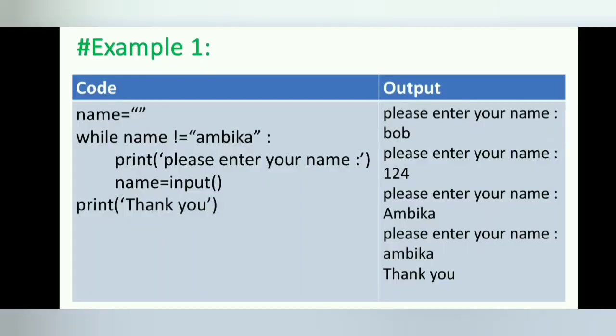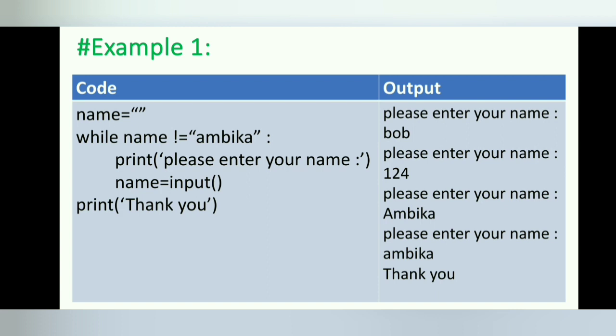Here is a small example program that will keep asking you to type your name. First, the program sets the name variable to an empty string. This is so that the condition name is not equal to Ambika will evaluate to true, and the program execution will enter the while loop's body. The code inside this loop asks the user to type their name, which is assigned to the name variable.